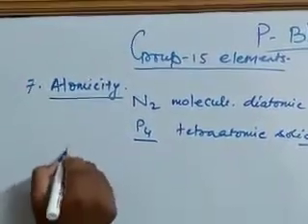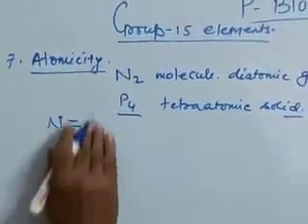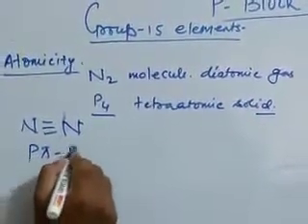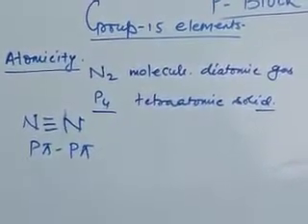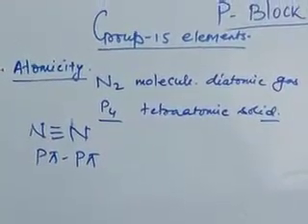Nitrogen, due to its small atomic size, forms p-pi bond between its atoms and satisfies its trivalency.